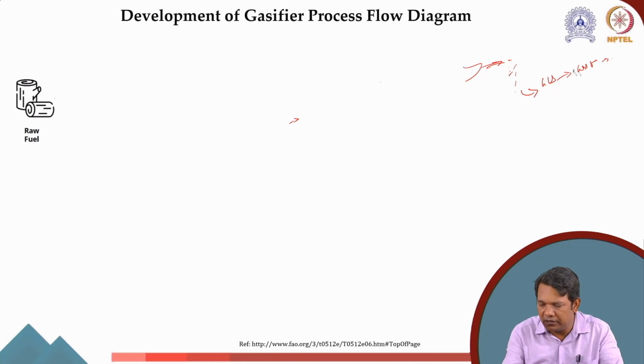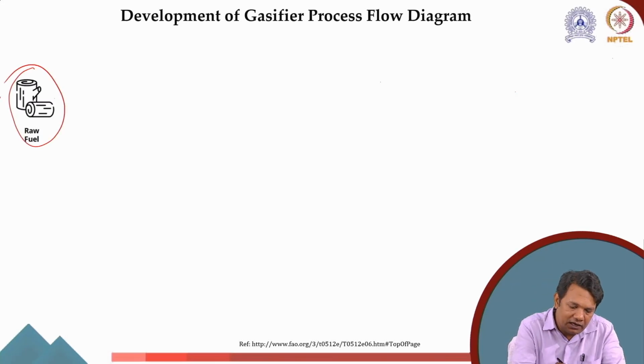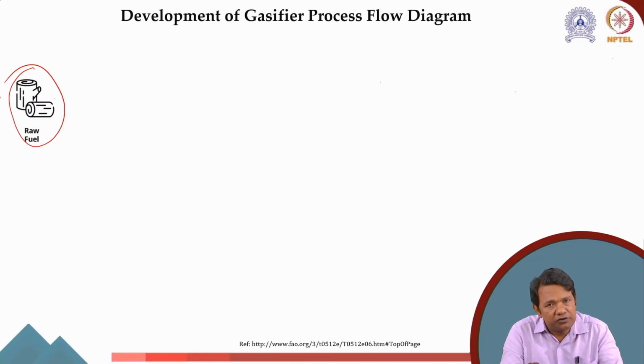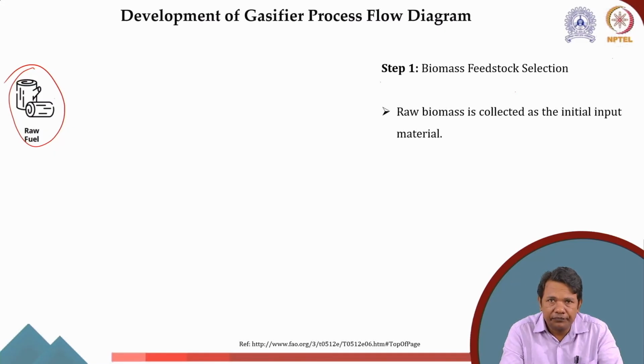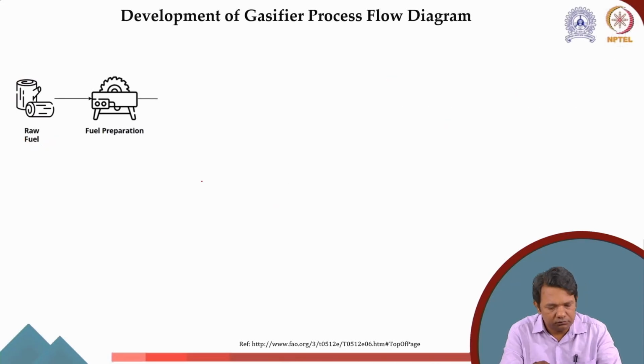If I start making a process flow diagram for a gasifying unit, what is the first thing I'll do? I'll look into my raw material; there should be a good storage for it. So the first thing I'll put is a biomass collection and storage unit. Step one in developing a gasifier process flow diagram is biomass feedstock selection, and then collection and storage to the unit.